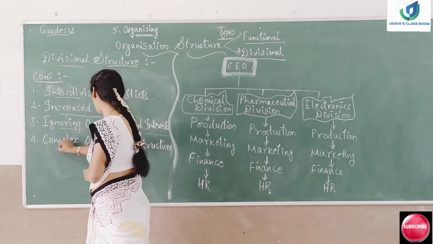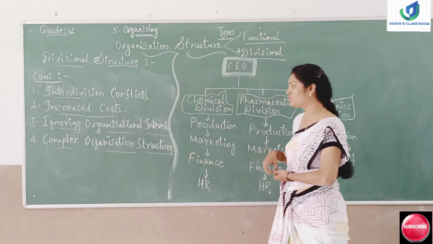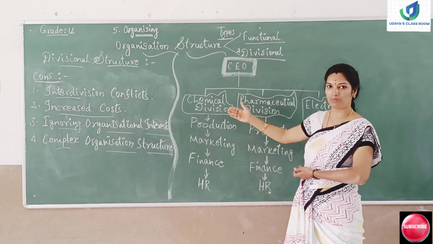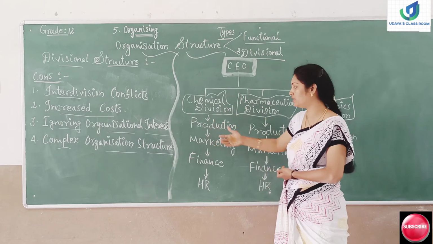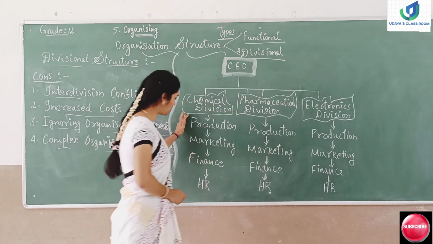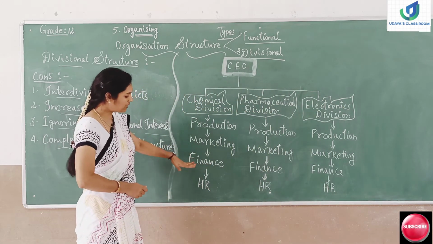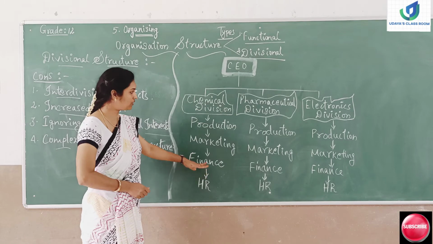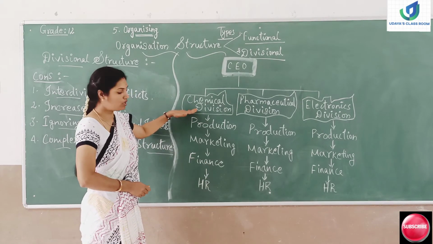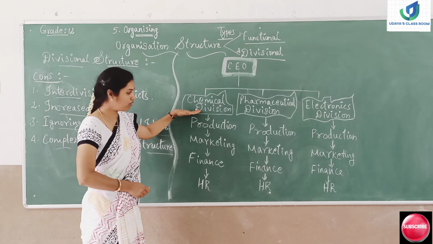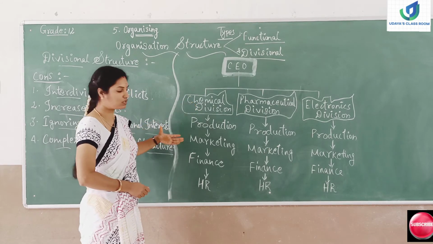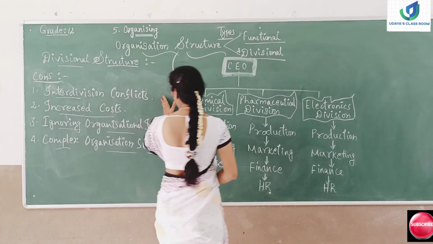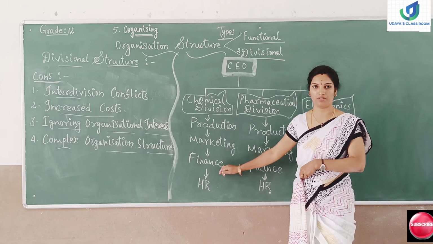And the next is complex organization structure. The reporting system will be very complex and difficult in the divisional structure. How will it be difficult? For example, the finance manager has to report about the financial position regularly to the division head. Maybe the division head may be the finance director or head, whoever it is. So the reporting system would be very complex in the divisional structure. These are all the cons of the divisional structure.